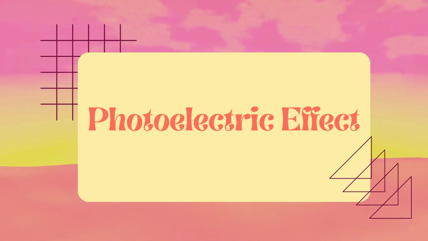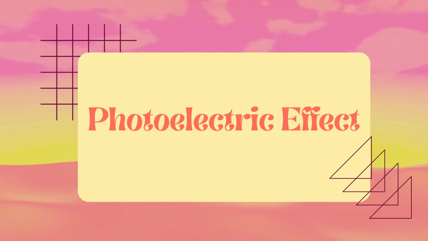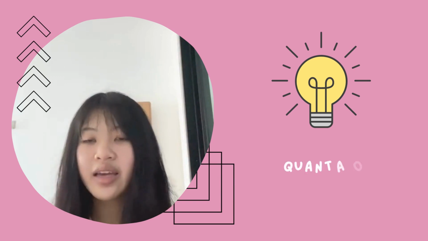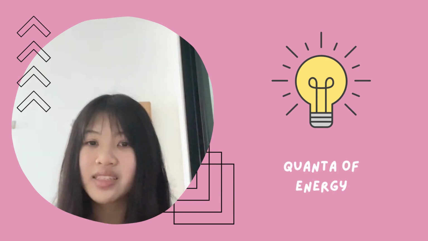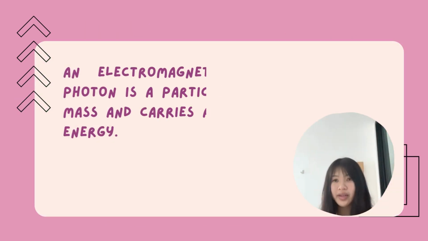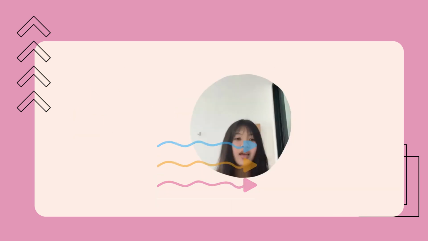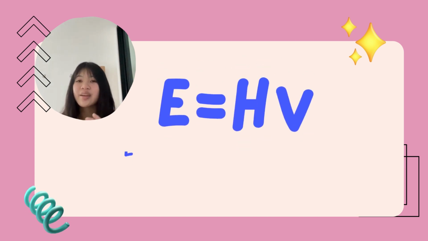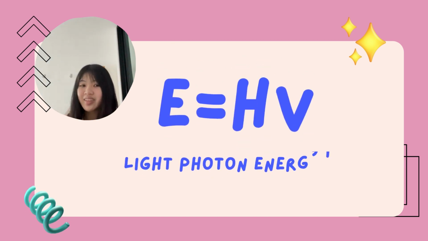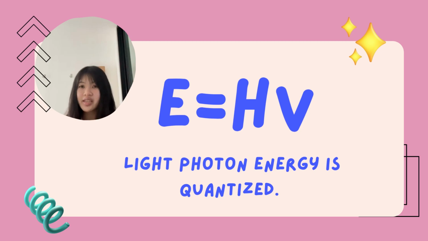Now, we are going to talk about photoelectric effects. In 1905, Albert Einstein stated that light can be seen as quanta of energy that behave like particles. An electromagnetic radiation, photon, is a particle with zero mass and carries a quantum of energy. According to the equation E equals h multiplied by v, light photon energy is quantized.